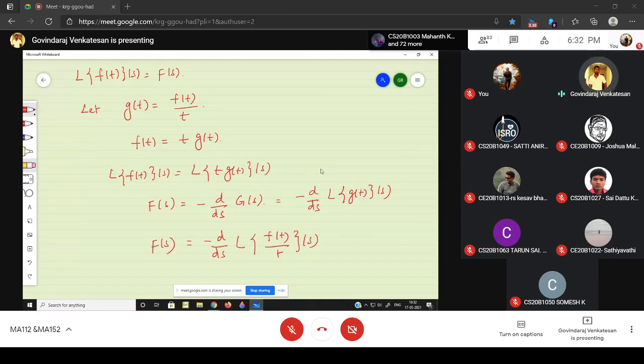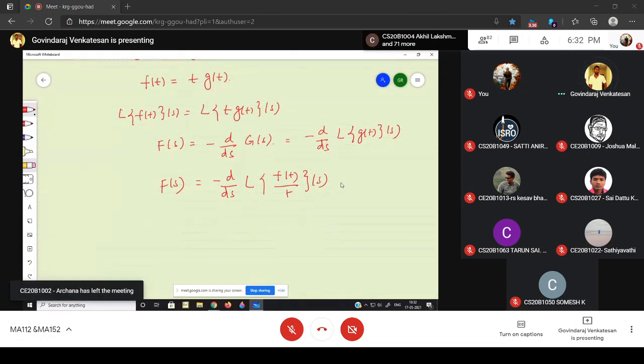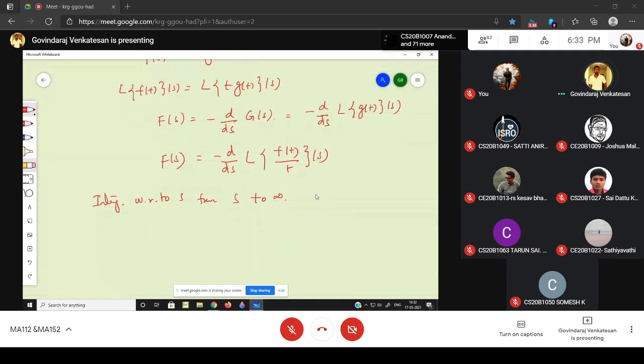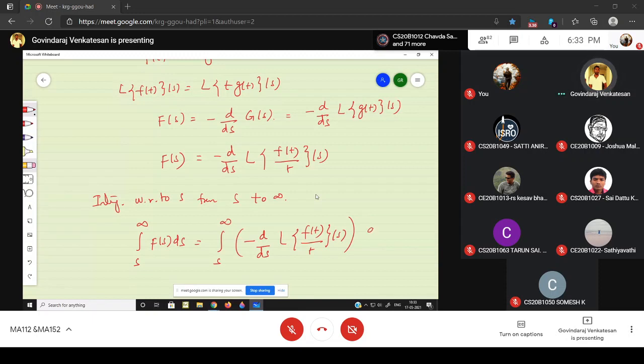So now I am going to integrate both sides with respect to s, with lower limit s and upper limit infinity. The answer is: the integral from s to infinity of capital F(s) ds is nothing but the integral from s to infinity of minus d/ds of the Laplace of f(t) divided by t of s, the whole thing times ds.